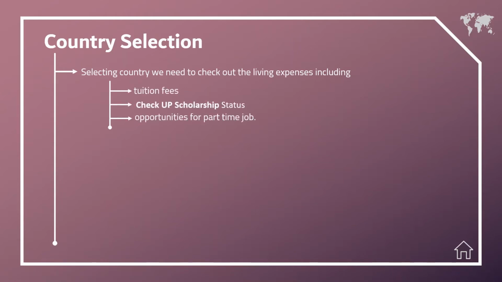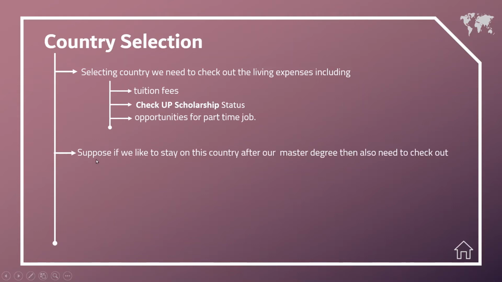When selecting a country, we need to check these things. First is tuition fee, second is scholarship, and third is opportunity for part-time job. Here tuition fee means the money that a student pays to a university for their teaching. Suppose we would like to stay in this country after our master degree, then we also need to check these things. First is job opportunity and second is residence opportunity or green card.